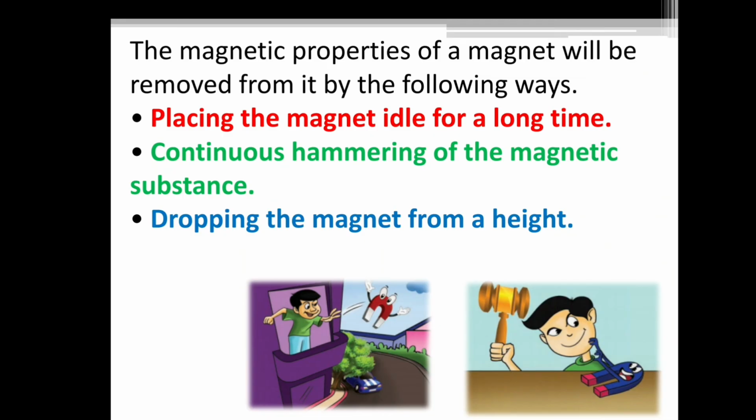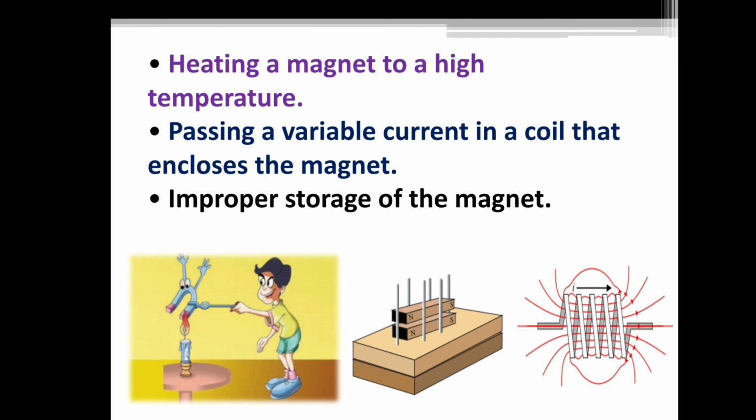If we keep a magnet idle for a long time without using it, it will lose its magnetic property. In the same way, when it is hammered continuously or dropped from a height, it will lose its magnetic property. Heating a magnet to a high temperature also will lead to loss of its property. Passing a variable current in a coil that encloses the magnet and improper storage of the magnet are also reasons by which a magnet can lose its property.